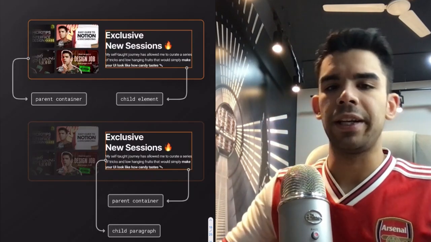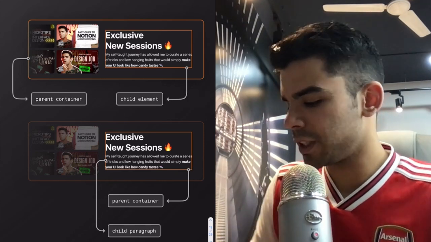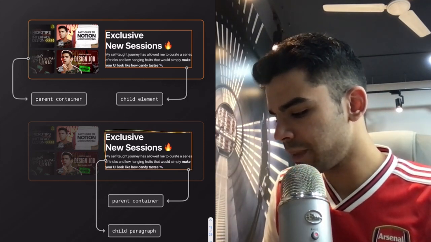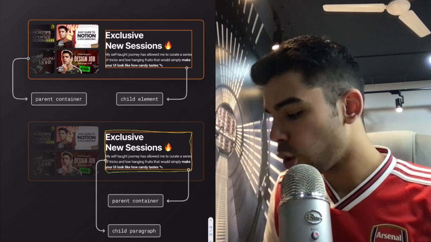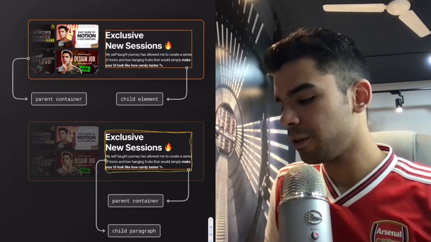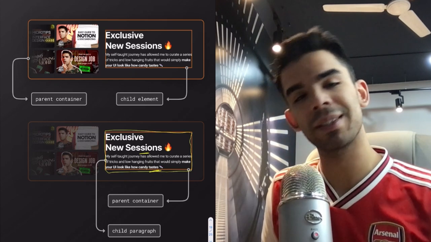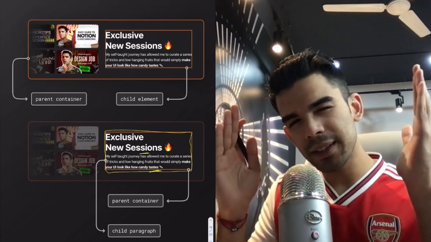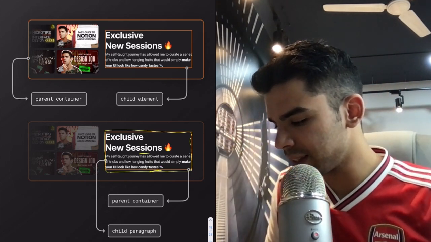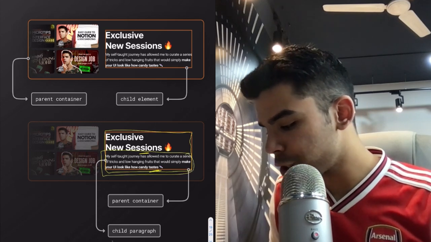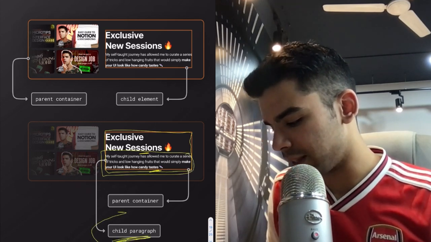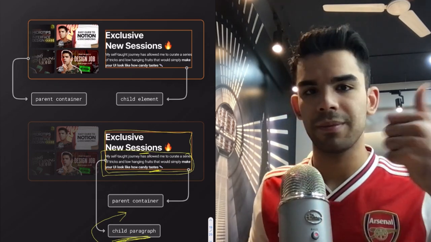Now, fine, on the outer level, we have a big parent with a child, but this child element is also a parent container for this heading and this subtext. So if I only consider this small little box, you would realize that this paragraph is a child paragraph inside this parent. Easy to understand.